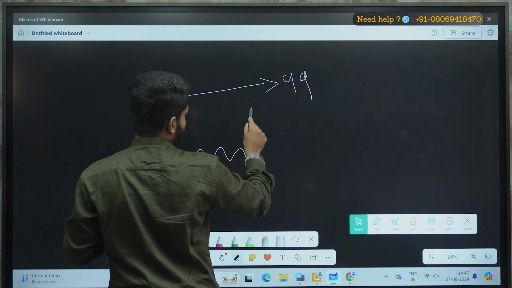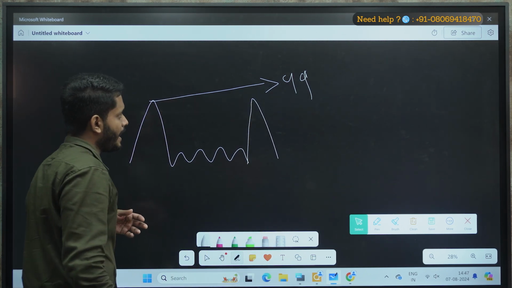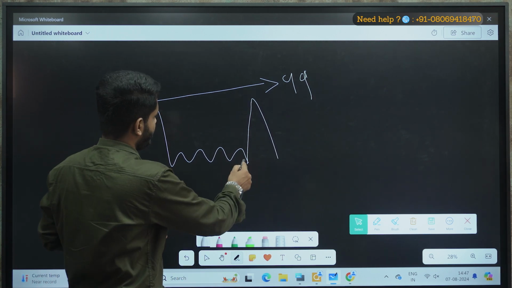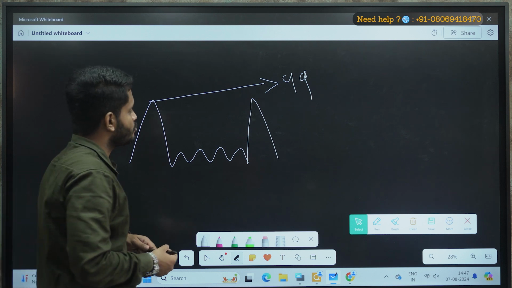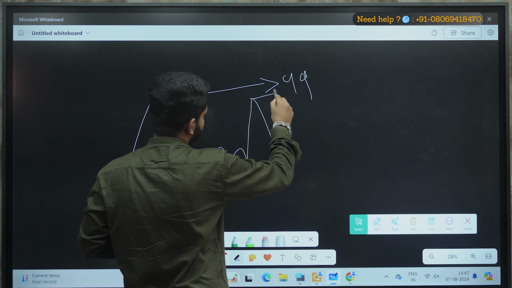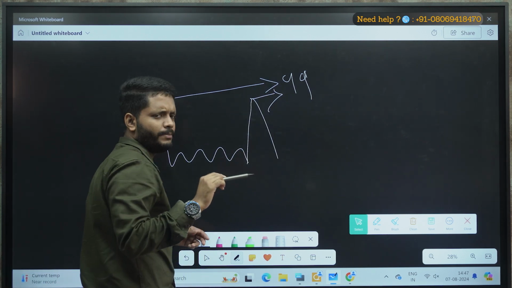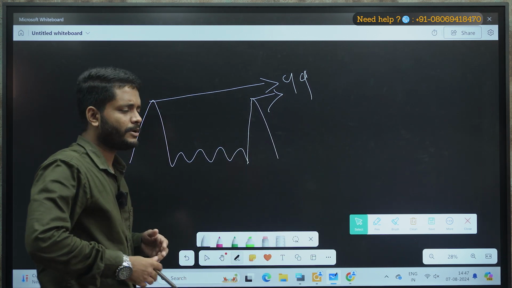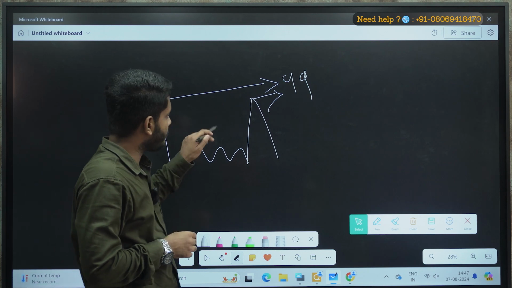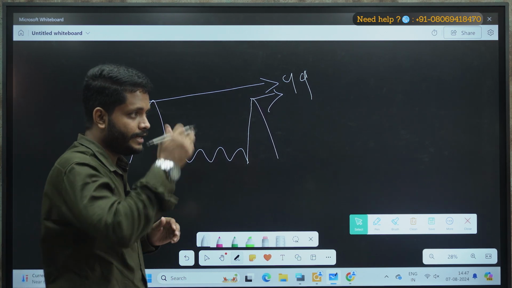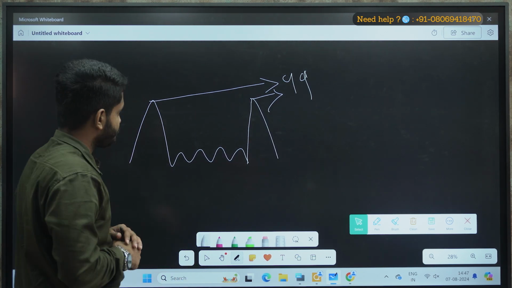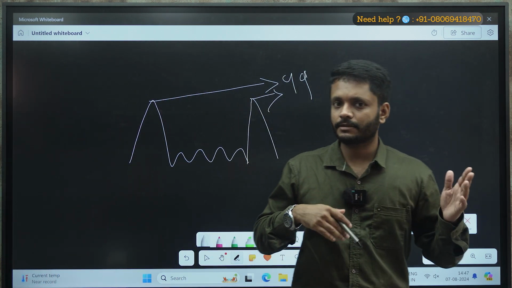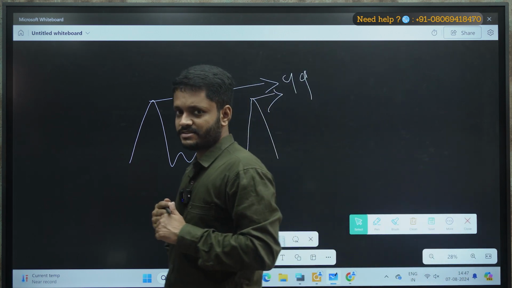Now again the price is trying to approach the previous high, but I'm not sure whether the price is going to break out or not. That is a secondary part. But say the price is again trying to approach its previous swing high. So when the price is somewhere near to its previous swing high, the percentile over here will be above 90. Correct? Above 90, say it might be 95, 94, 93. But what I want is, whenever the price is about to approach its previous swing high, I need to filter out those stocks, because if the price is trying to approach its previous swing high, there are two possibilities. Either the price might break out or the price might retrace from there.